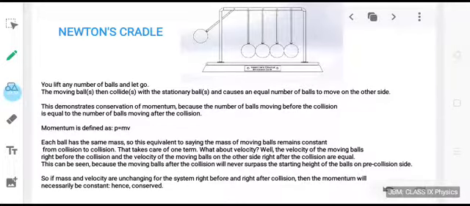So if mass and velocity are unchanging for the system right before and right after collision, then the momentum will necessarily be constant, hence conserved. So these were some of the examples through which we can very well understand the law of conservation of momentum.